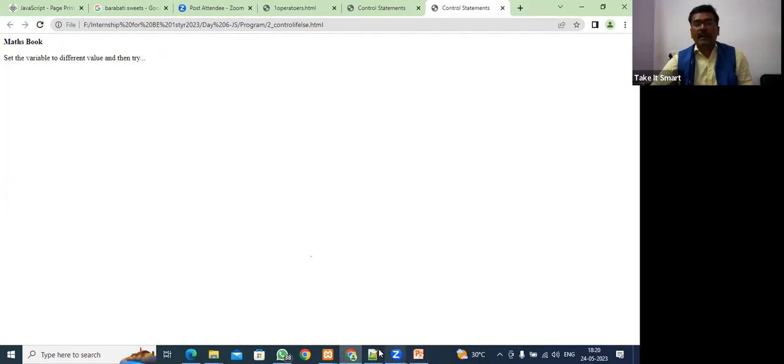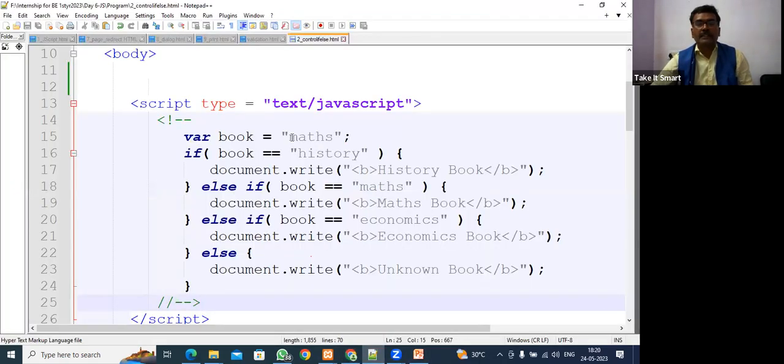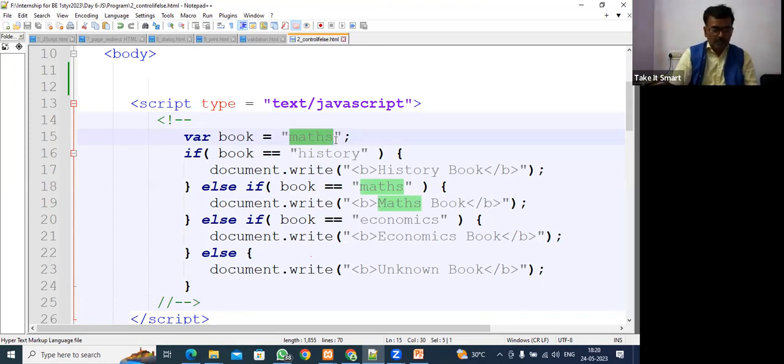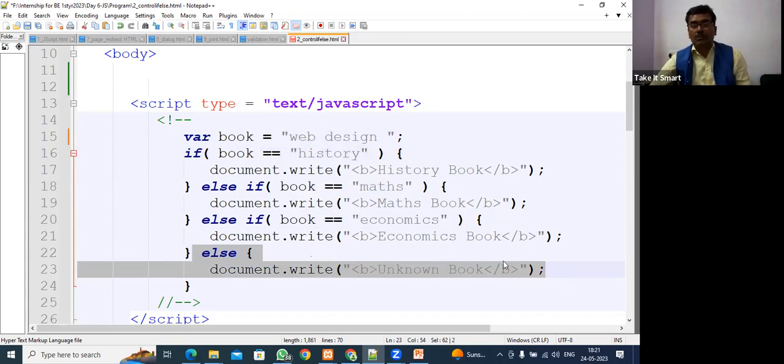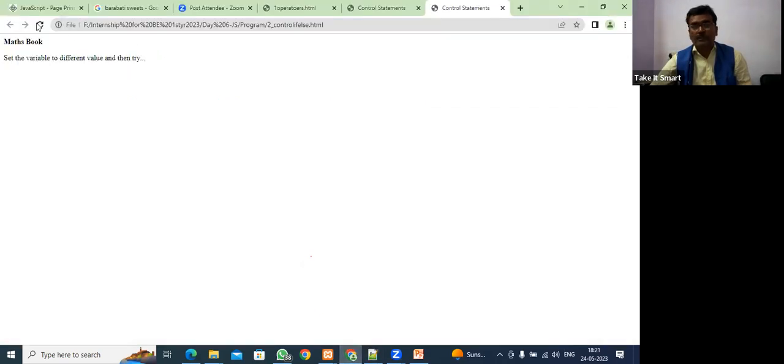So now, Math book. Why is Math book coming? Here I had given maths. I change this to web design. So what output is going to come? Web design. I am checking book is equal to history, doesn't match. Book is equal to math, doesn't match. Book is equal to economics, doesn't match. So it is going to come in the else part, unknown book. This output should come. So unknown book came, correct?